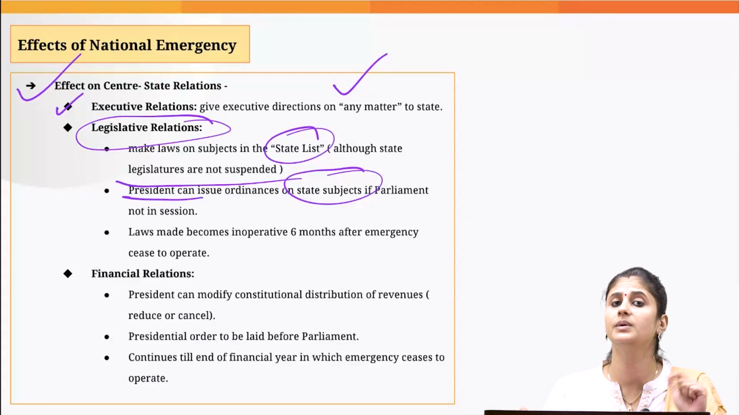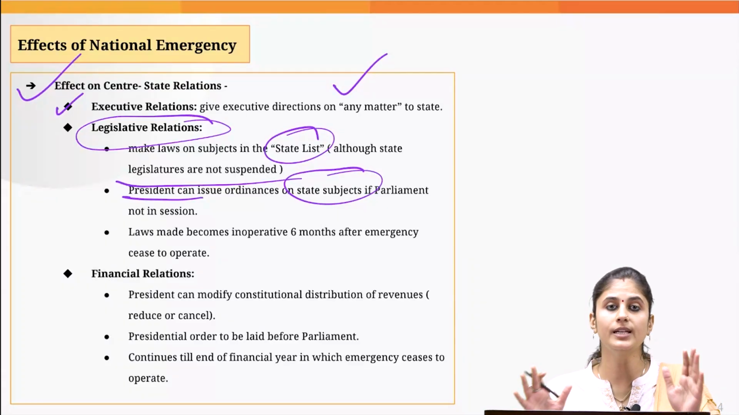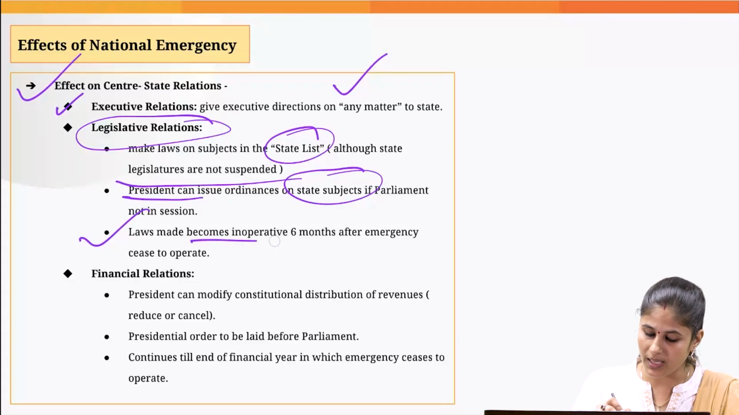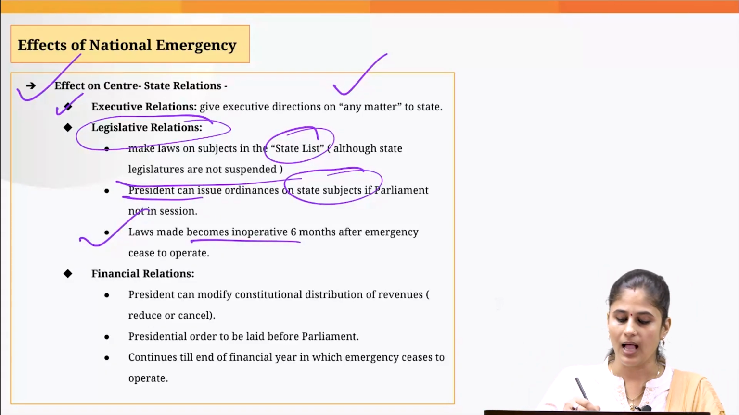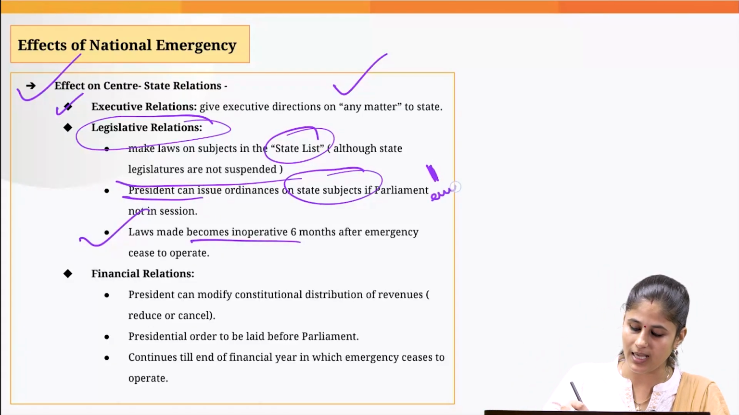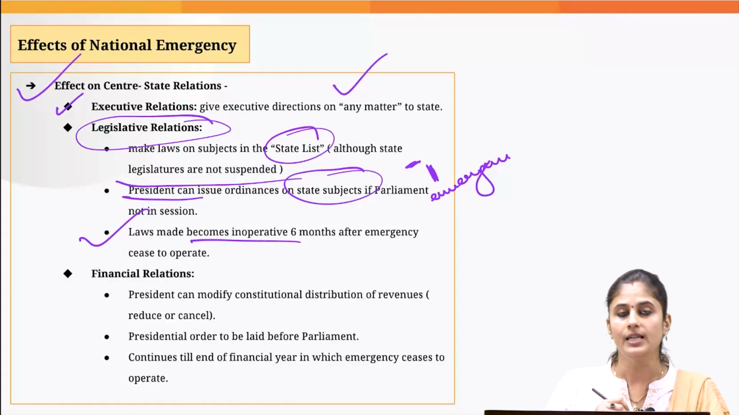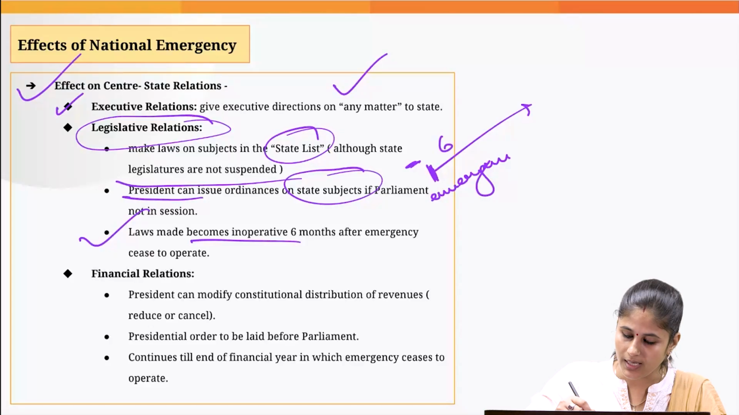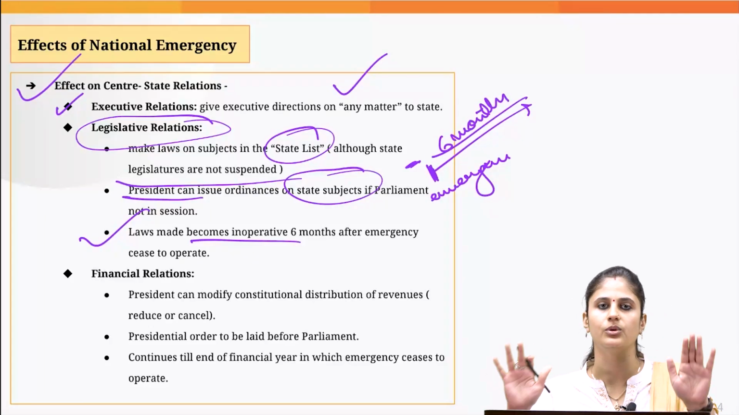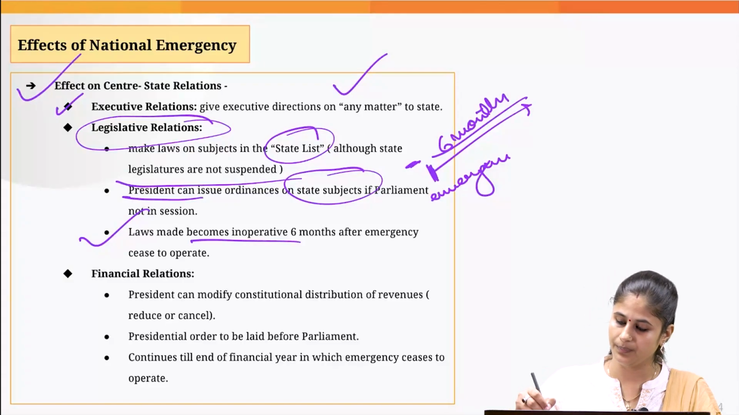And such a law made by the parliament during the national emergency would become inoperative 6 months after the emergency has ceased to operate. Let's suppose on this particular date emergency ceased to operate, then for 6 more months the law would operate, and after that it would cease to operate.